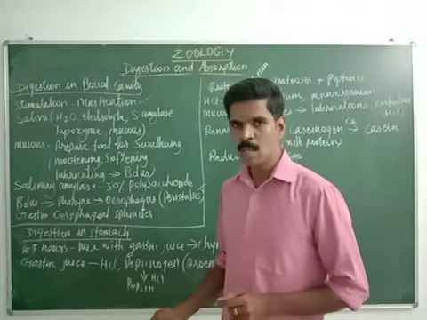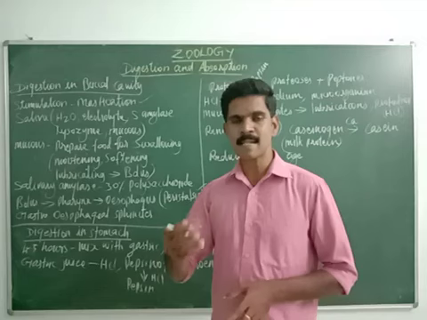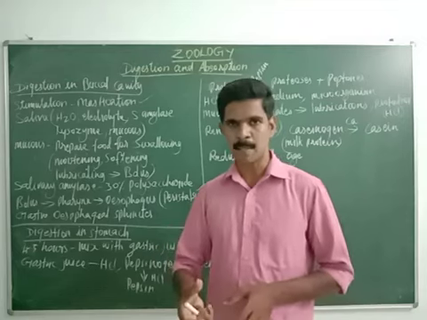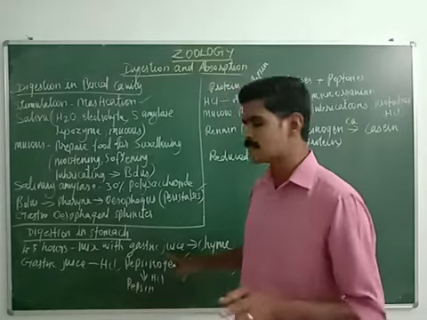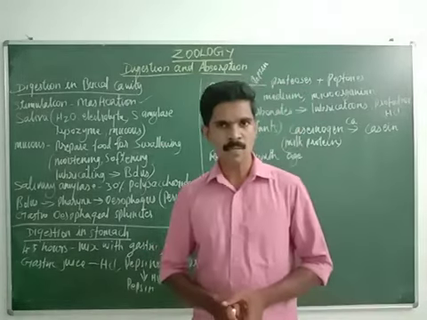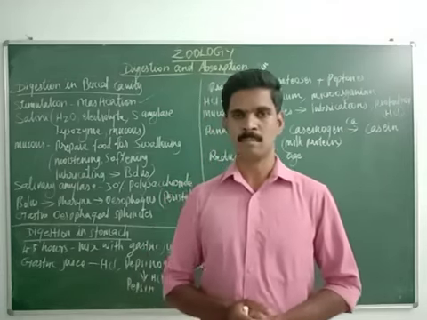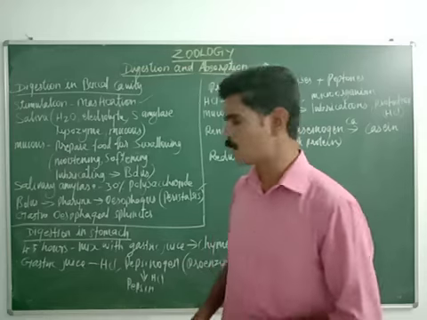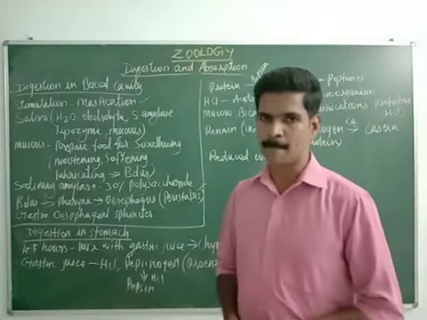So we already studied the peristalsis movement. Because of the peristalsis movement of the stomach, the food is mixed with the gastric juice present inside the stomach. Now the food is converted into a creamy liquid. The name of this liquid is chyle.